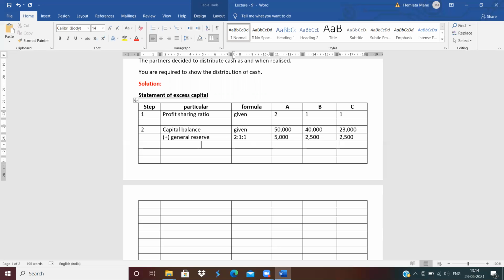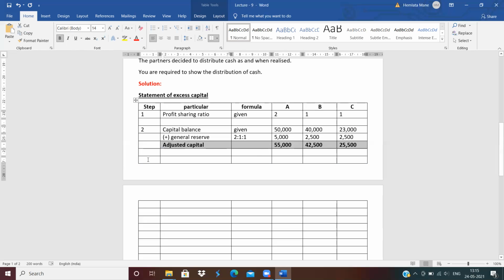And this is called adjusted capital. Clear? This step is new in this problem. This is called additional capital. Then add the capital: 55,000, 42,500, then 25,500. Clear? This is the adjusted capital. This line is new. This step is new in this question.